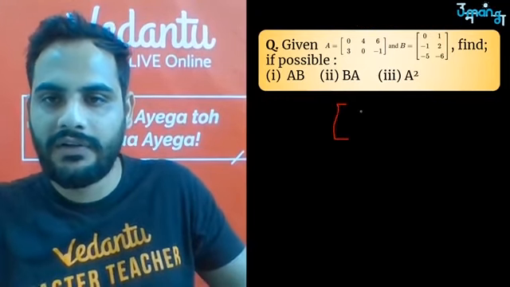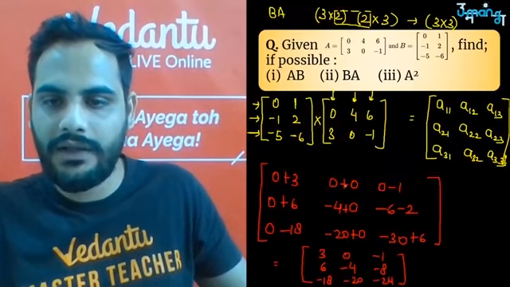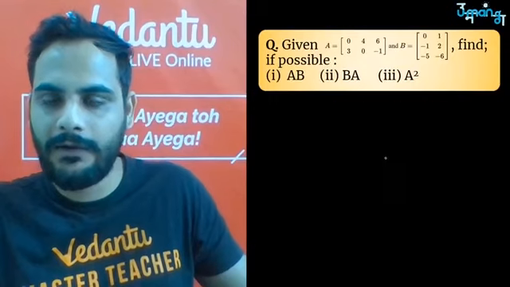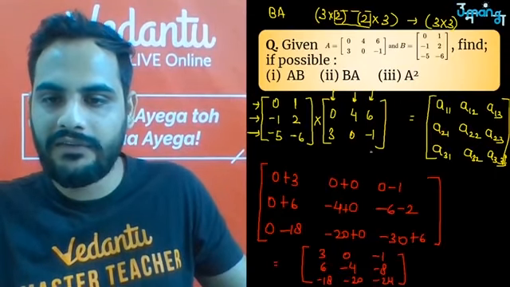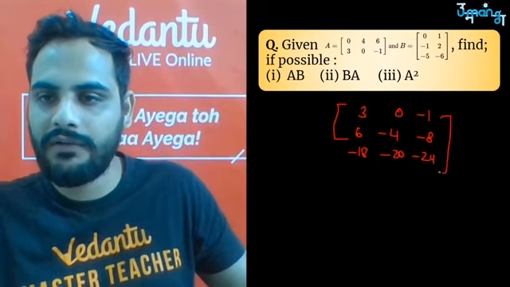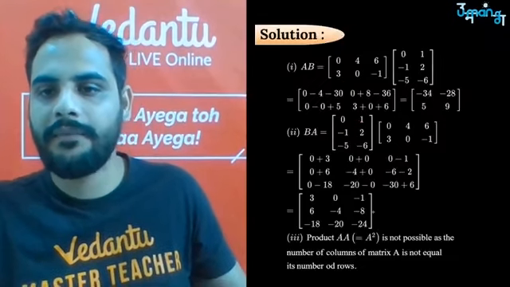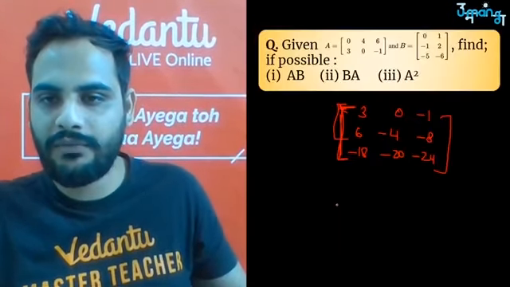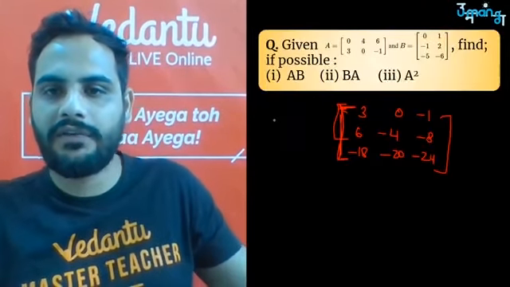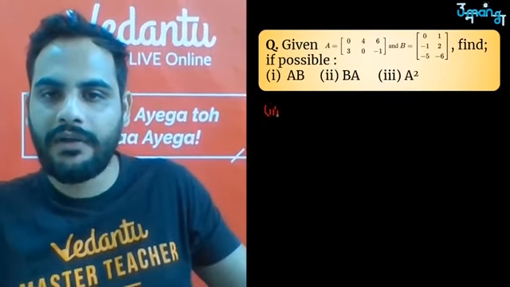So the answer is 3, 0, -1, then 6, -4, -8, and then -18, -20, -24. ठीक है बेटा, this is your BA matrix.